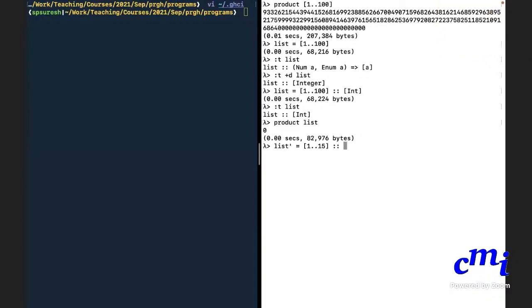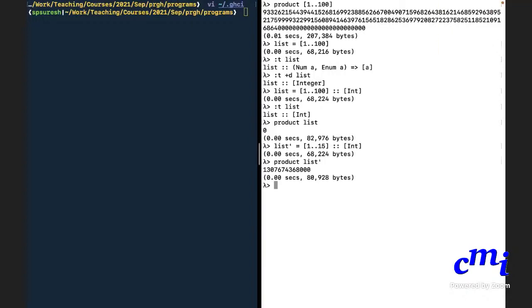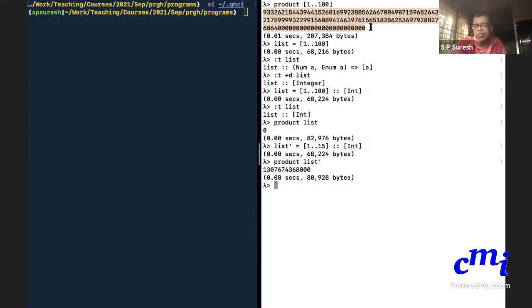Could you explain why it shows 0 once again? One second, I'll tell you. Now you get a value. So you get a value if it is small enough so that the product doesn't go over the max bound. The reason it becomes 0 is that if you try the product, actually it is this number, right? At some point, you will go beyond the max bound of an Int.